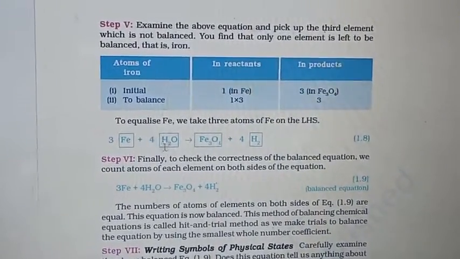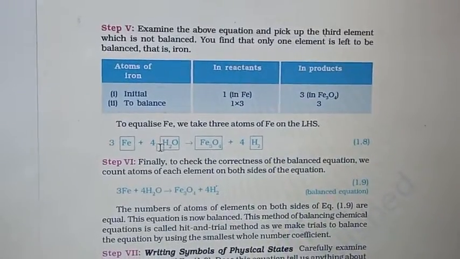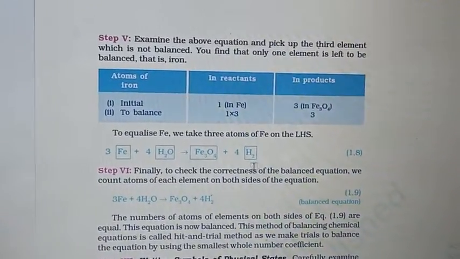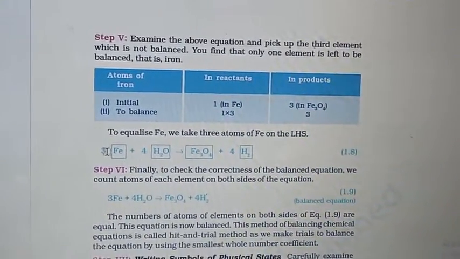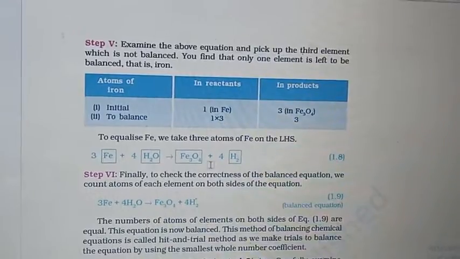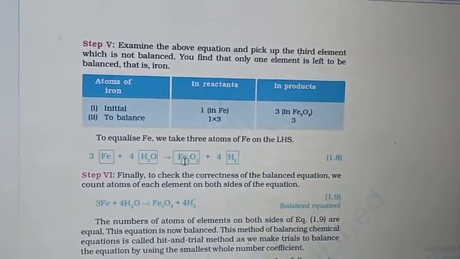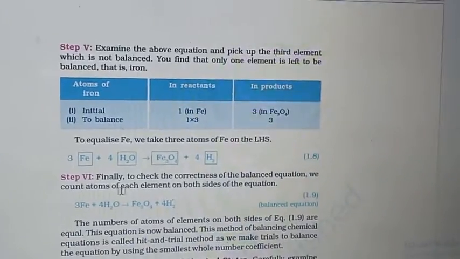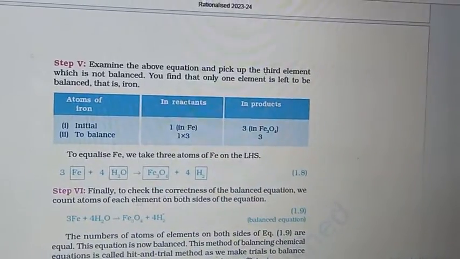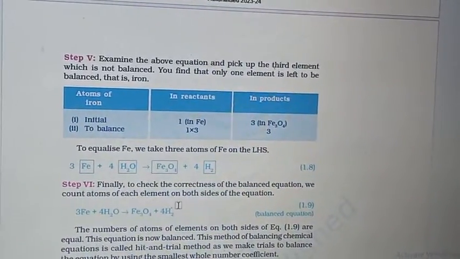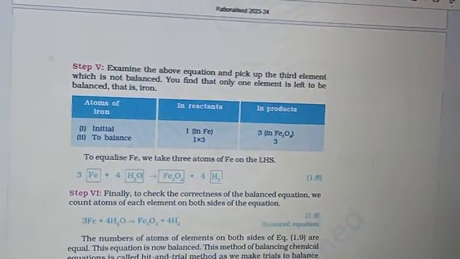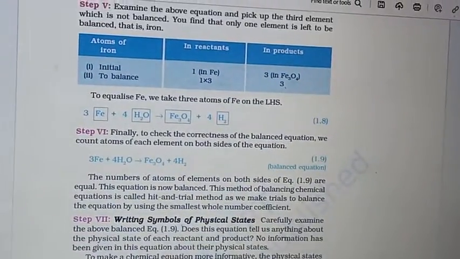4 times 2, that is 8 hydrogen at the reactant side and 4 times 2, that is 8 hydrogen at the product side. Hydrogen is balanced, oxygen is balanced, and now we can see the iron. It is 3 Fe at the reactant side and 3 Fe also at the product side. Hence we can say the reaction is balanced. Now we will finally check the correctness of the balanced equation. We count atoms, and this is the balanced equation. We have removed the box and multiplied with the equation, and the equation has been balanced.